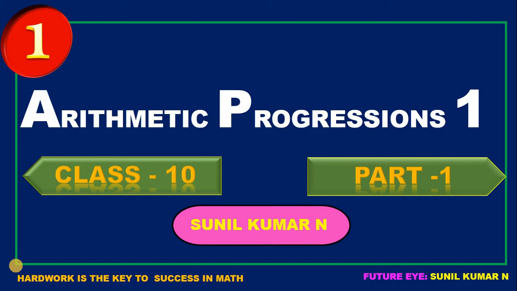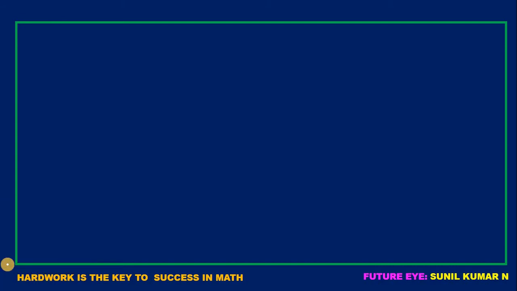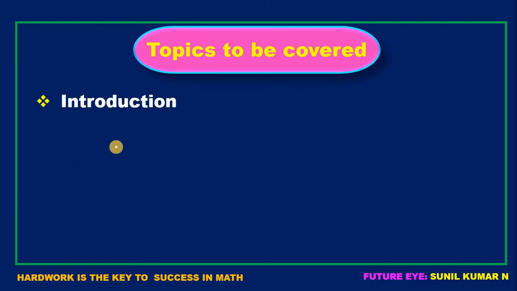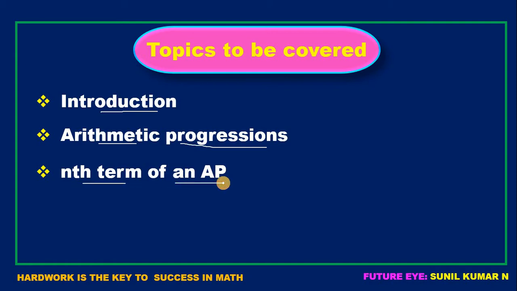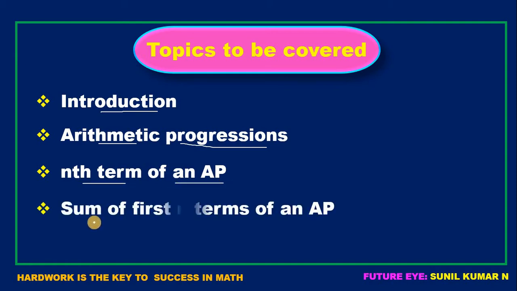Dear student, in this class I am going to start 10th standard mathematics first chapter, that is arithmetic progression. So first let us see what are all the topics we have to study under this chapter. The first we have to know about introduction, and next arithmetic progression, and next nth term of an AP, and last topic is sum of first n terms of an AP. And also we are going to solve problems on these topics.